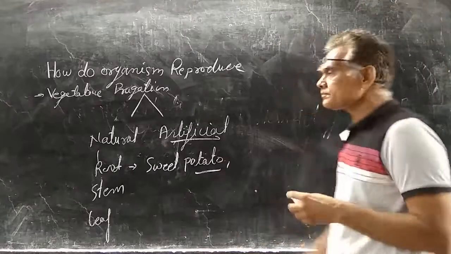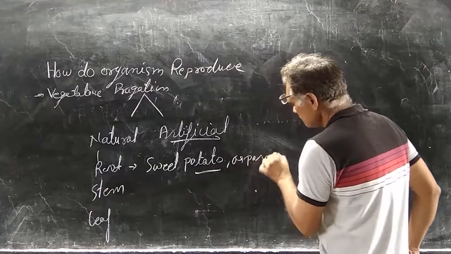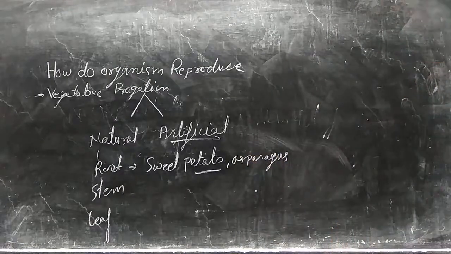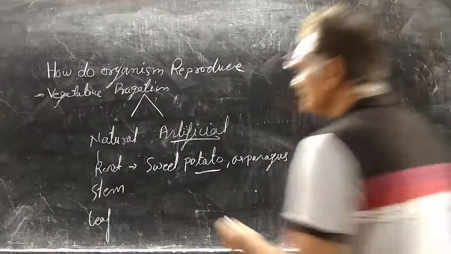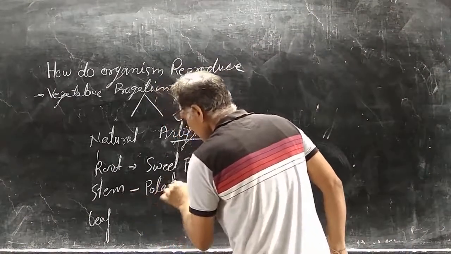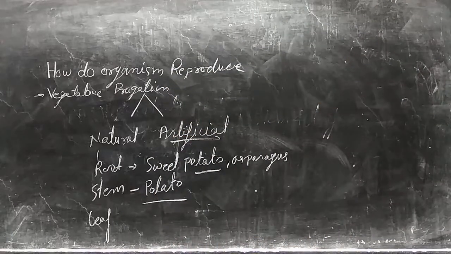Sometimes asparagus can also produce new plants naturally, that is natural vegetative propagation through the roots. Like that, in stem, potato can also produce new plants.